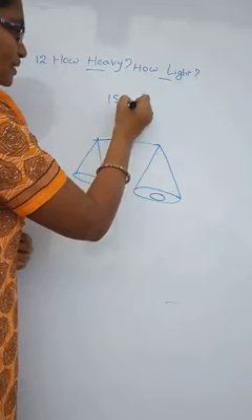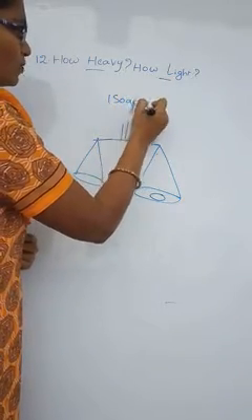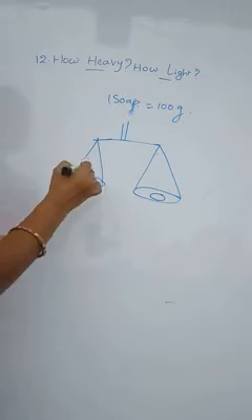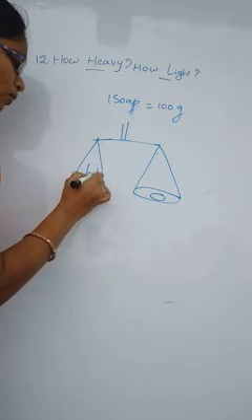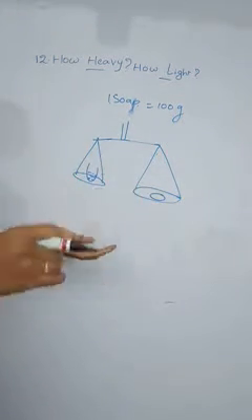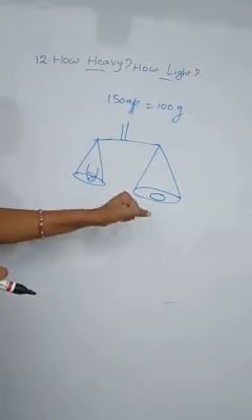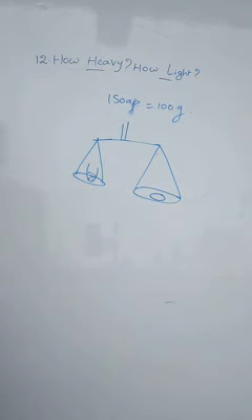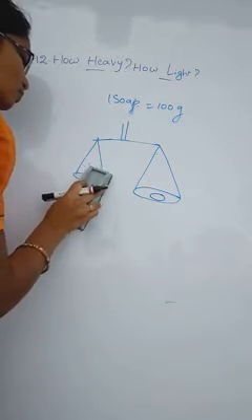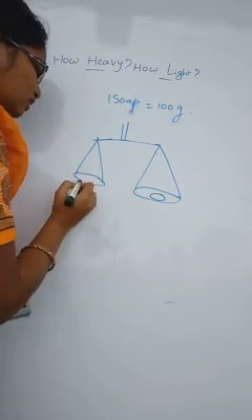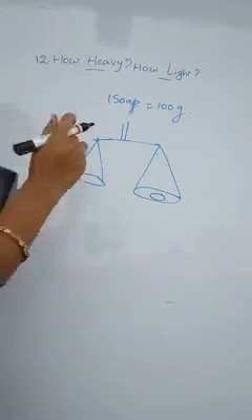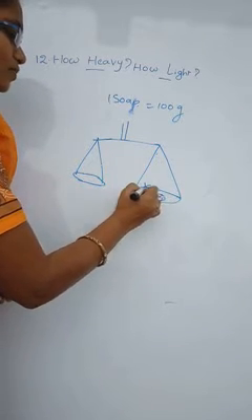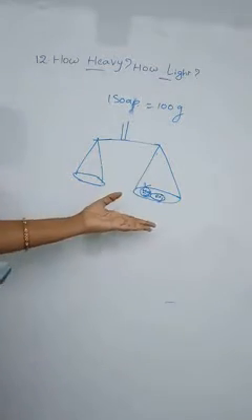One soap weighs 100 grams. If we want sand, take a plastic cover and pour sand. These two will be balanced now. At the time of balancing, the sand is 100 grams, the soap is 100 grams. If we want to find 200 grams, for the sand packet we should keep one rubber band and keep all this in it. This is also 100 grams. This is also 100 grams. At that time, total how many grams? 200 grams.